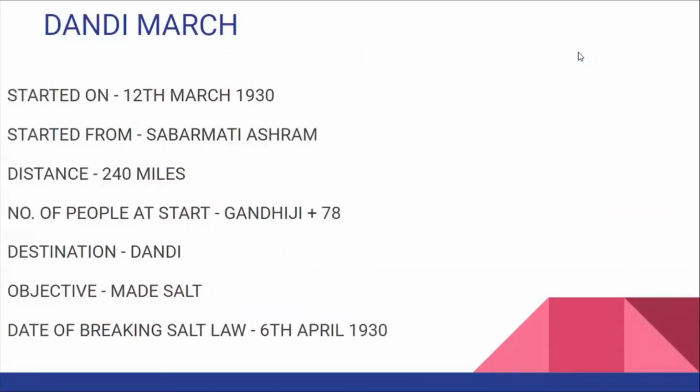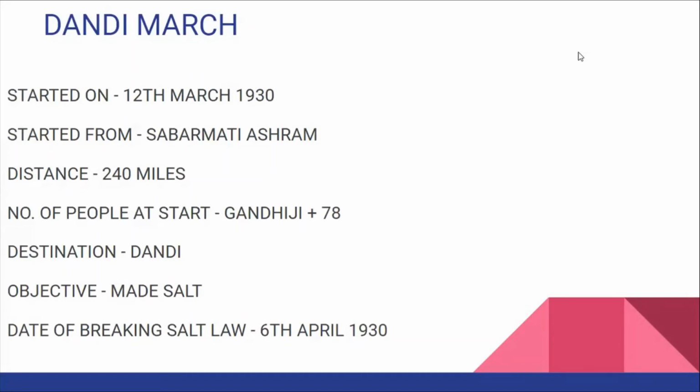Mahatma Gandhi got very angry and started a march known as the Salt March or Dandi March. It started on 12th March 1930 from Sabarmati Ashram, a distance of 240 miles. Gandhiji plus 78 people started the Salt March, and their destination was Dandi. So, from Sabarmati Ashram to Dandi.